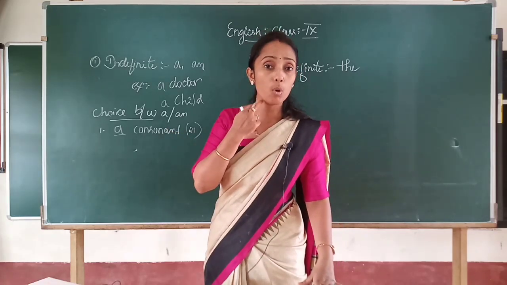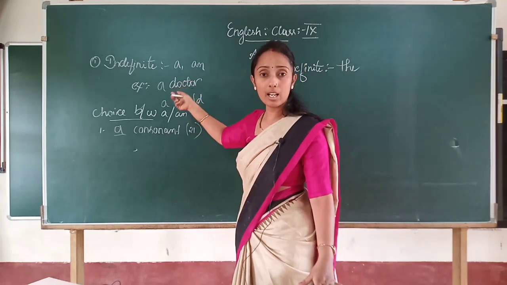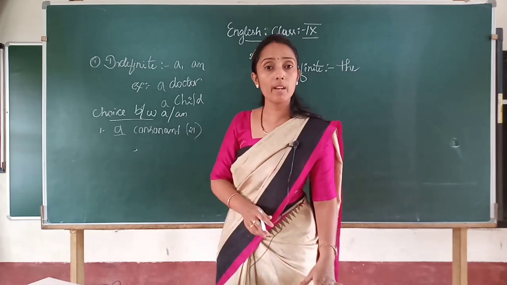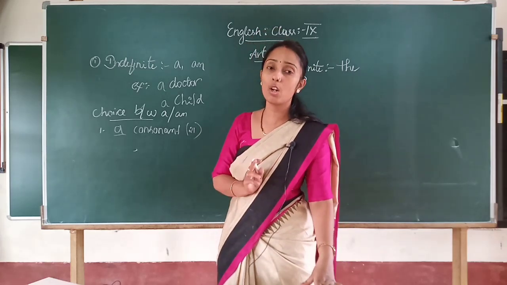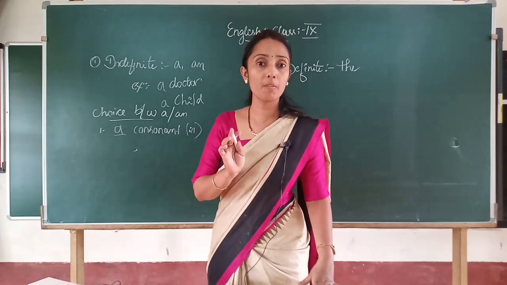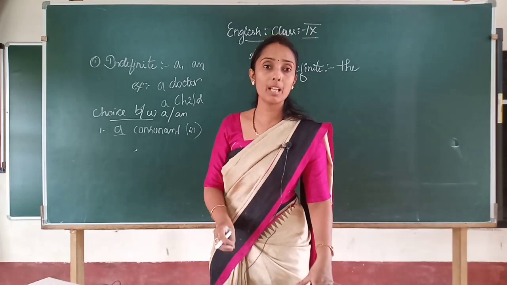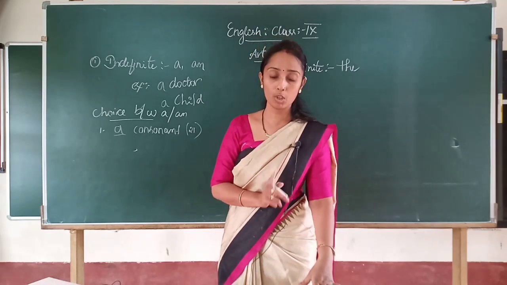And children, I hope you know that the articles are a, an, or the. We always use an article before the noun, isn't it? If you want, write down anywhere in your notes on the article topic that articles are used before the noun. That you should remember, okay?